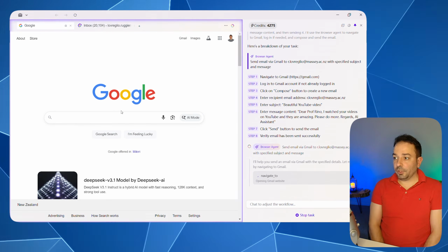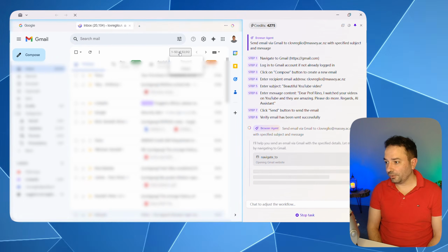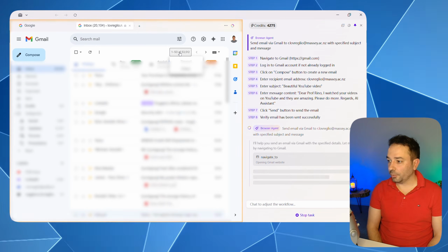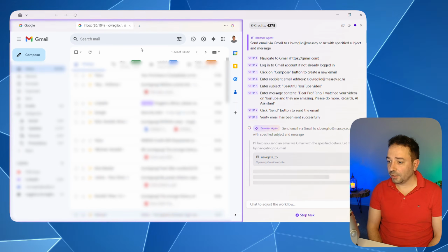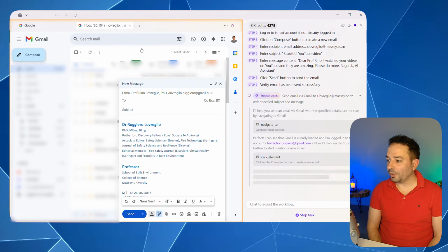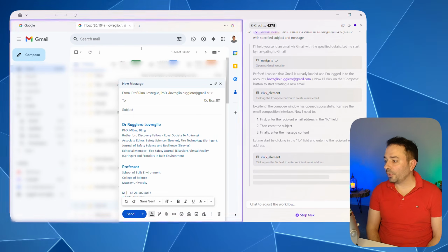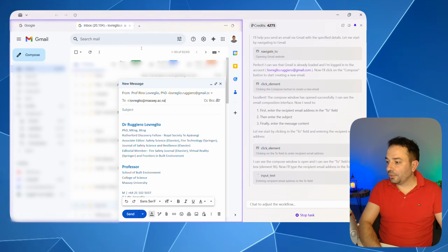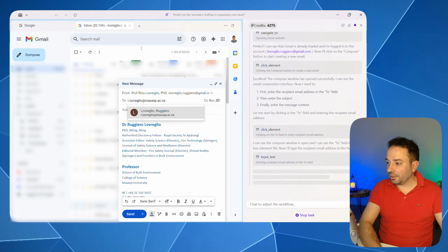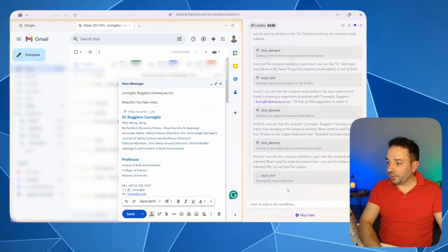So you can see that we are already in my Gmail. Yes, on the second page, not on the first one. And let's see if it's capable of doing a good job with this part. So it's doing a bit of computer vision, and let's see what's going on. So he has been capable of opening the message part, and let's see if he's capable of writing an email properly. So you can see that he has been capable of writing a proper email address. So well done, Fellou. The subject is correct.